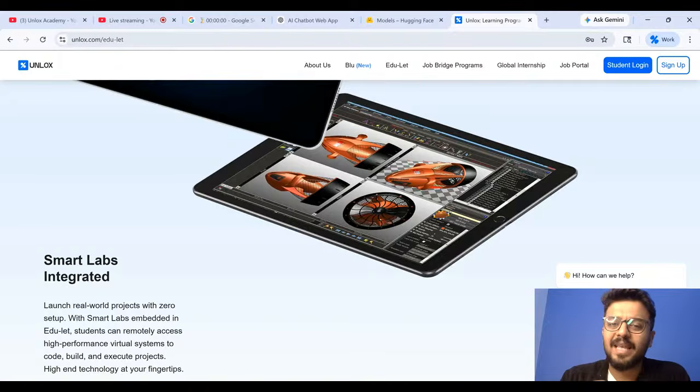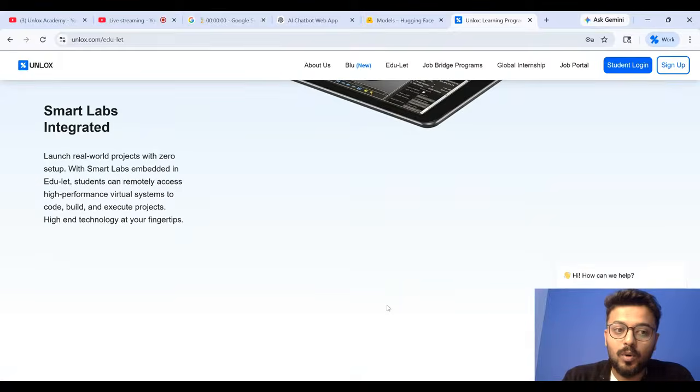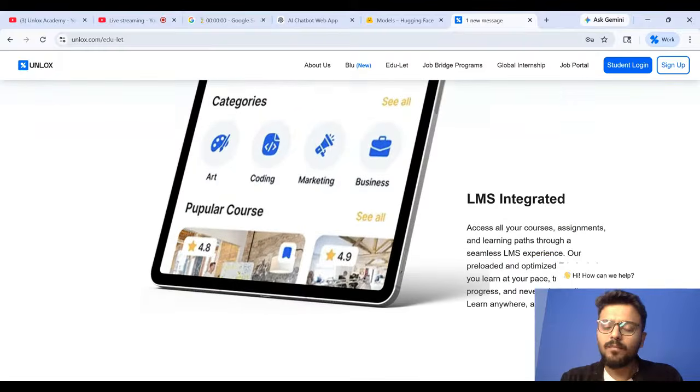It can be their own laptops, the Edit device, any particular thing. Just ensure that the network connection, the internet connectivity, is smooth enough, and things will be fine. You need not invest in any particular software or any particular setup. If you take any program which involves software, Unlox will provide licensed software on our Smart Labs portal, so you need not even worry about it. Smart Labs is one more USP that you would be having. The LMS, learning management system, is already integrated.